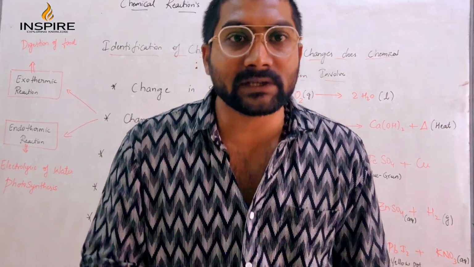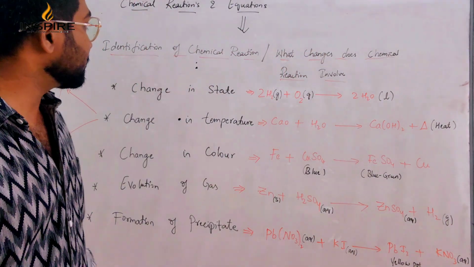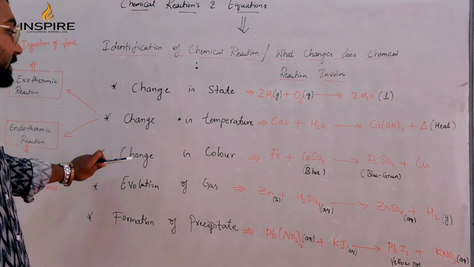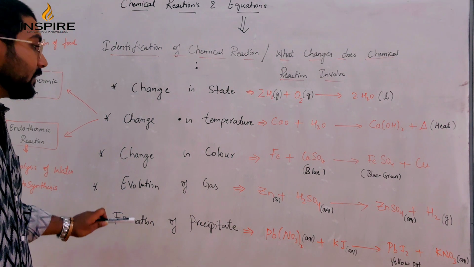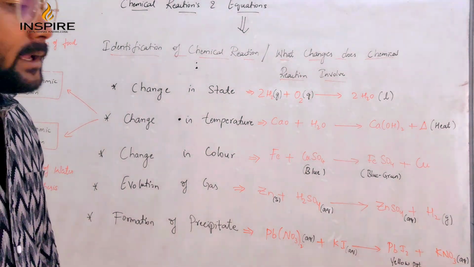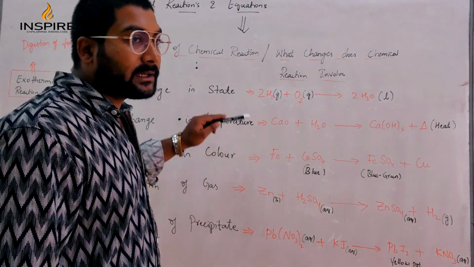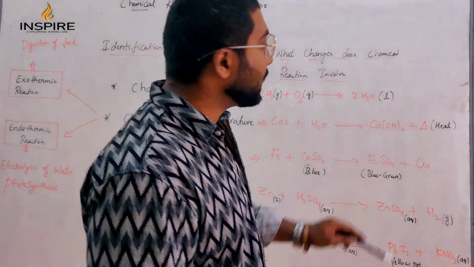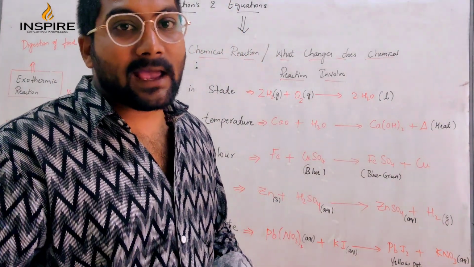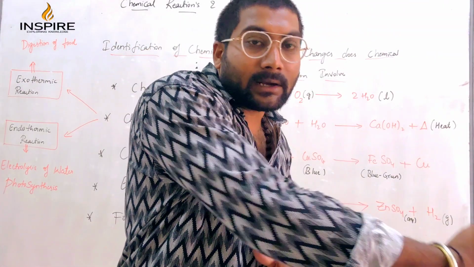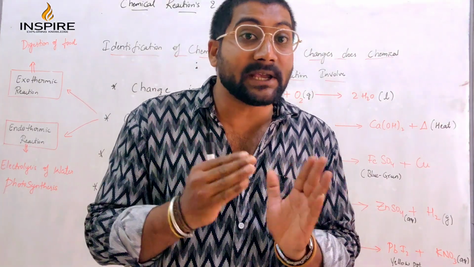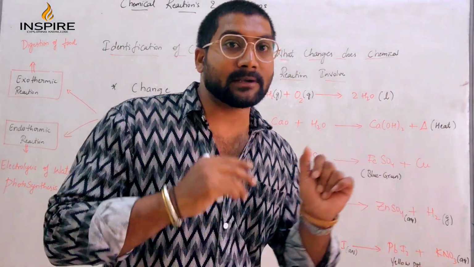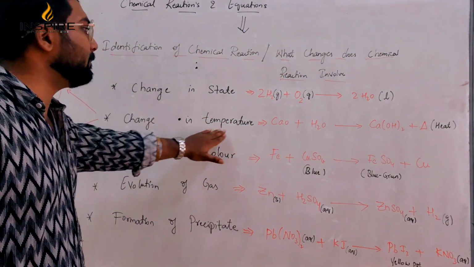Now there are a few changes which are involved in a chemical reaction. The first one is change in state. Next is change in temperature, change in color, evolution of gas, formation of precipitate. Here in change in state you can see that hydrogen is a gas, oxygen is a gas, and they are getting converted into water. So that is what you call change of state. The state has changed from gas to liquid. Very important.